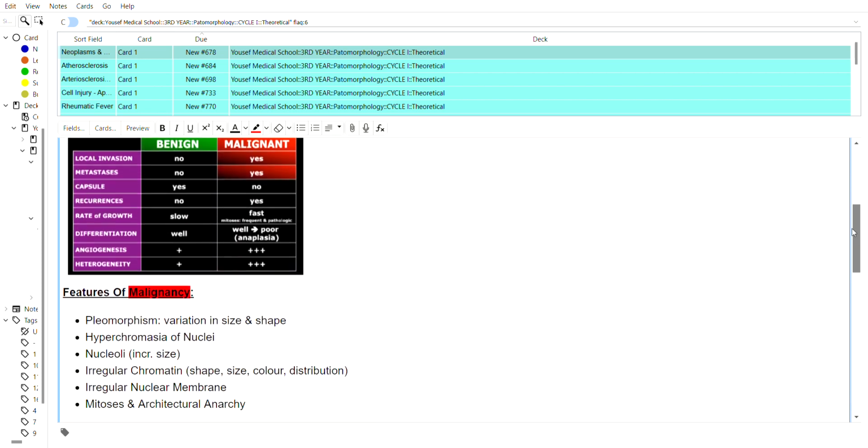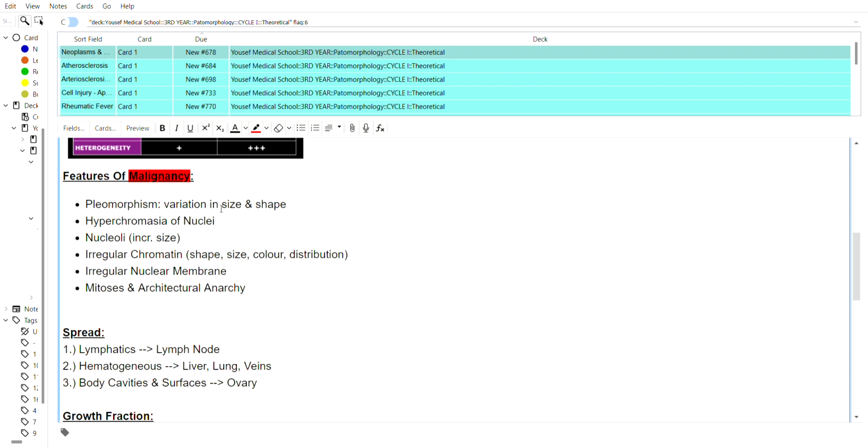So for features of malignancy I included six features. First of all, pleomorphism, which is basically defined as a variation in size and shape of the cell. We have hyperchromasia of the nuclei. The nucleoli will be increased in size. We have irregular chromatin, which is defined in its shape, size, color, and distribution.